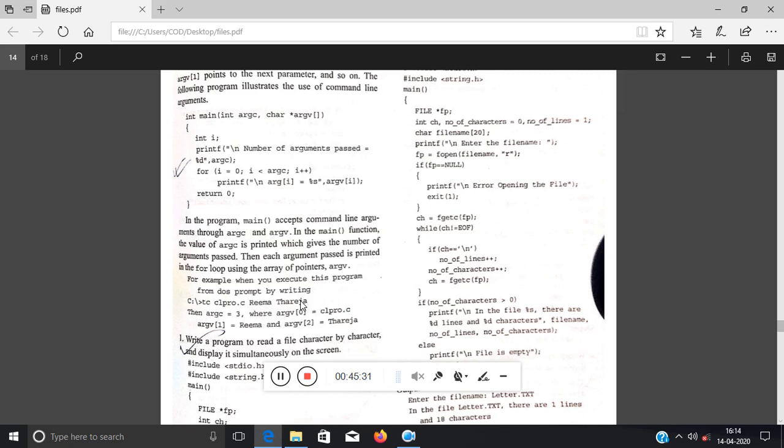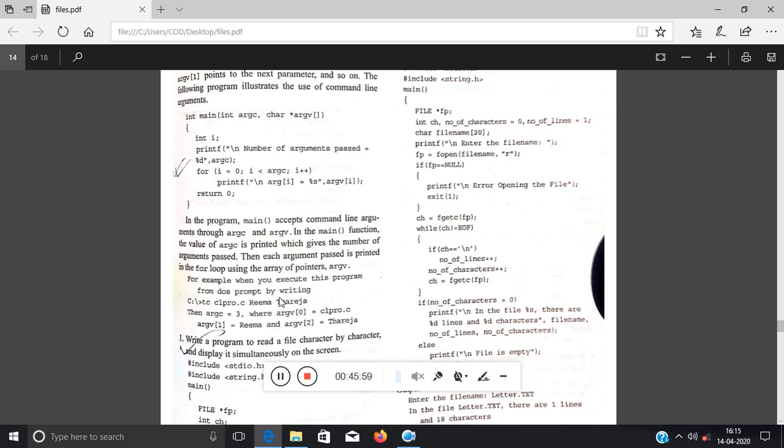Okay, 3 names are being passed, so the argc value will be 3, and argv[0], this is a pointer to a character array, will hold clpro.c, argv[1] will hold rima, and argv[2] will hold thareja.